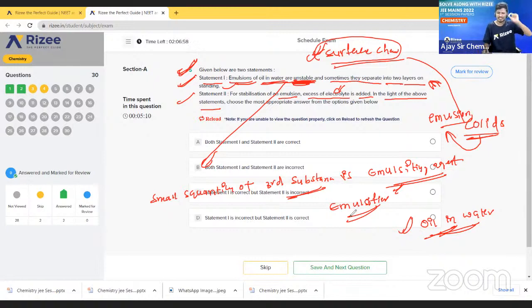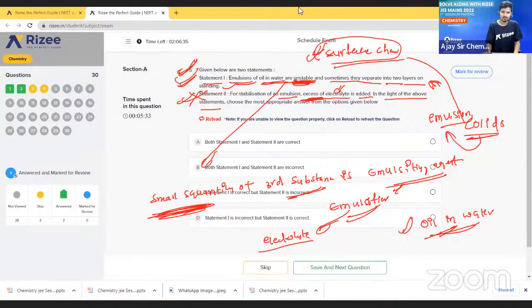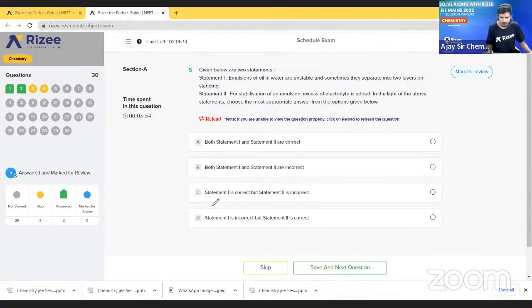So what is the best example for emulsifiers? Electrolyte is the best example for emulsifiers. Here they said that an excess amount of electrolyte is added, but we have to add a small quantity of emulsifiers. So statement 2 is wrong, statement 1 is correct. So what is the correct option? Statement 1 is correct, but statement 2 is not correct. So option C is the correct option.